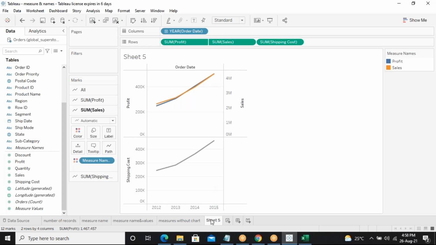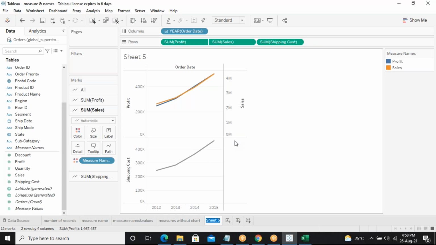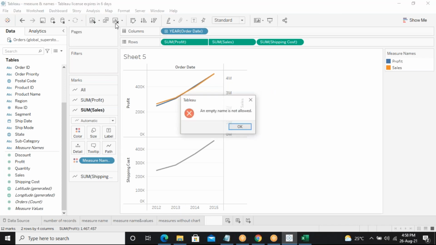So now I'll give a name for this sheet too. How will I give it? Sir, can you do it again? Yeah, sure. Just a minute, I'll clear this. An empty name is not allowed. Okay.